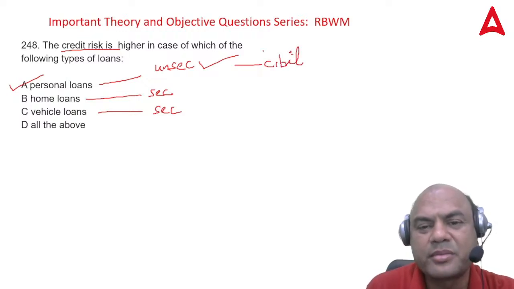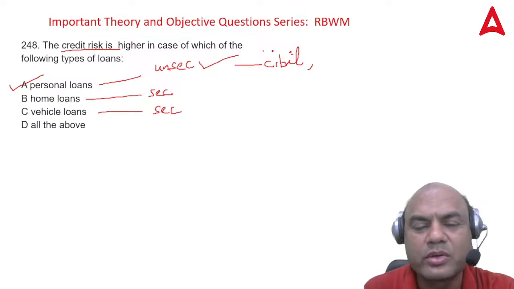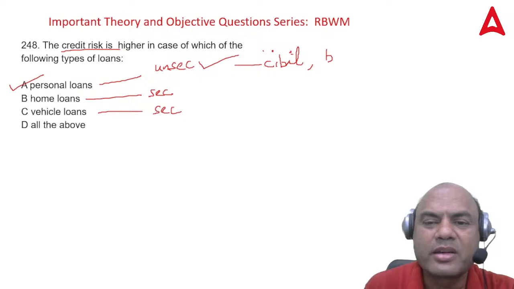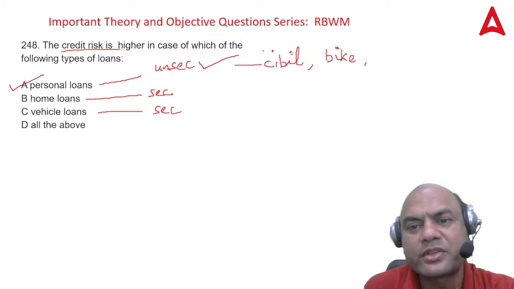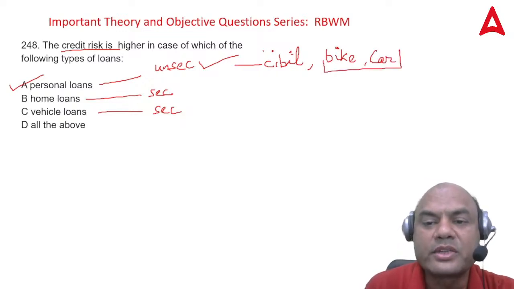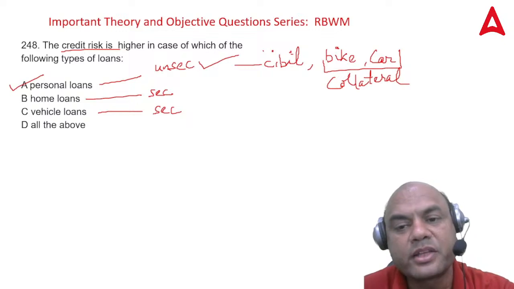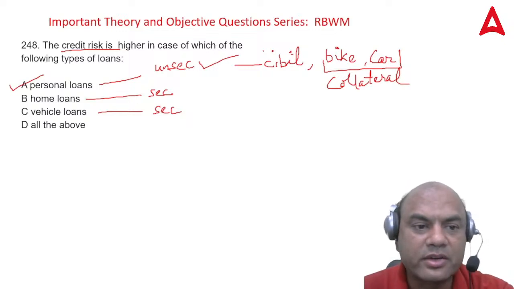Some smaller banks ask for some collateral, like a bike. Car is not asked, bike. If the amount is huge, then they ask for the car as collateral security. If the bank is finding any risk in the loan, then it will ask for collateral security.